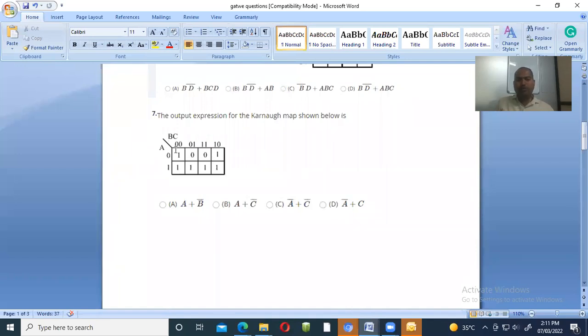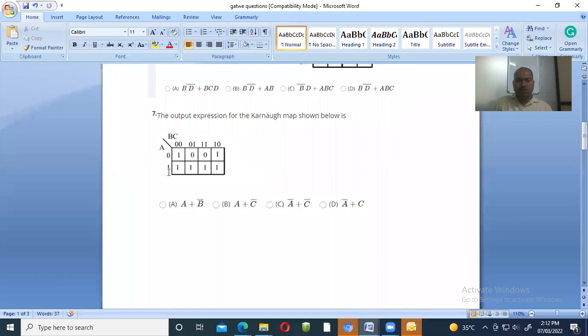So we know about the K-map, how to calculate the value from a K-map. For that purpose, only the cells where the value is one should be considered. For these ones, all is one, which indicates that the column variables 00, 01, 11, 10 have no impact; they cancel each other.